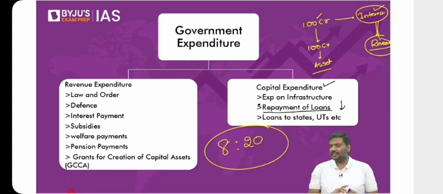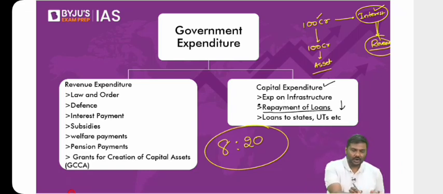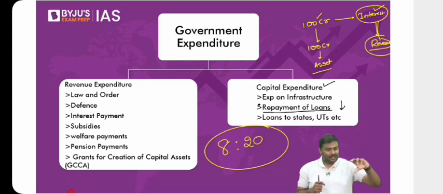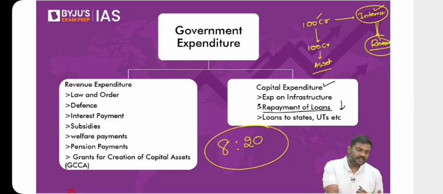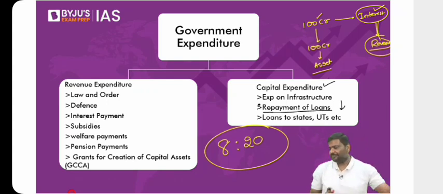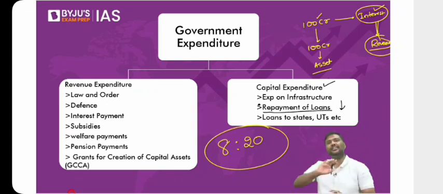Let's start. We need to discuss certain deficits. There are a lot of concepts related to deficits. I've given, let's say, 6 deficits here. But as of now, please understand, out of these 6 deficits, the government only calculates the first 4. The 5th and 6th have been discontinued. Why? I'll tell you in some time. We do not calculate them.